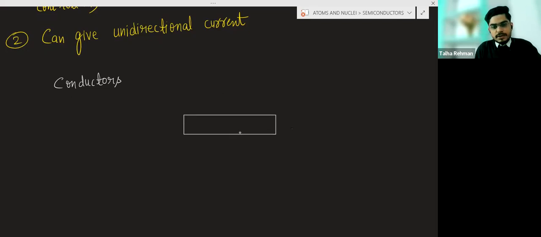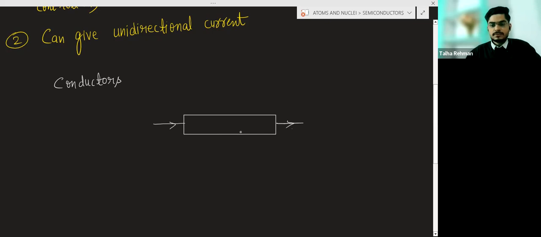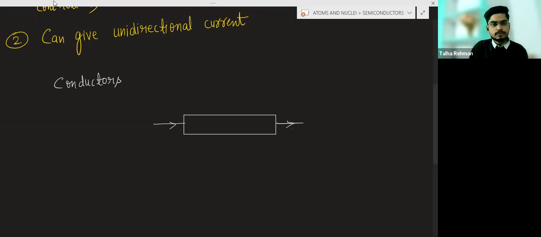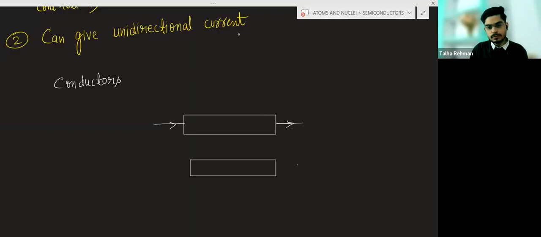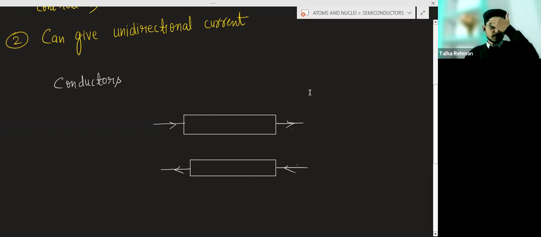In this copper conductor, the current will flow like this, in this direction and also in this direction. So in conductors, in both the directions, the current will flow.